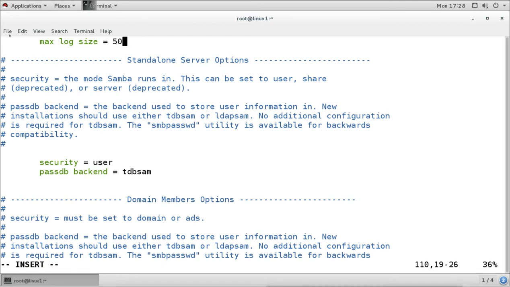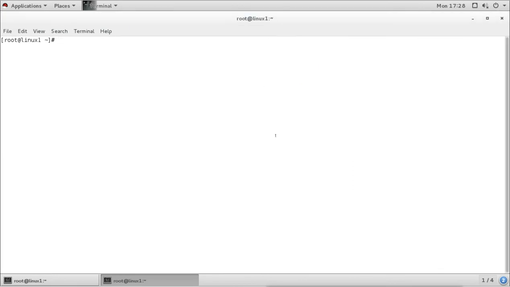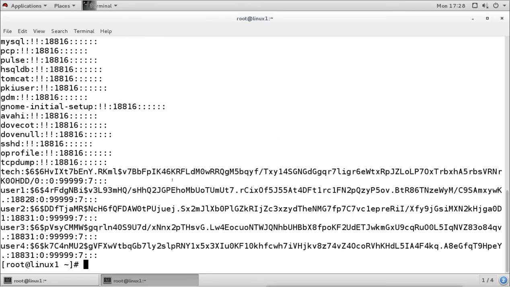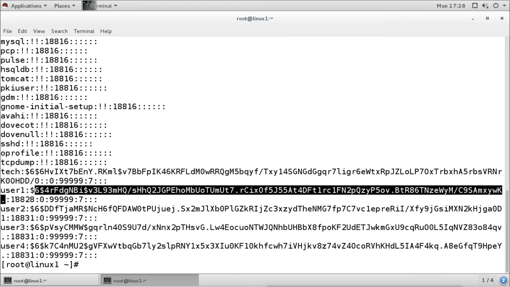If you see that file, I'll show you in the other terminal. Under etc there is a shadow file, and the shadow file is used to store the username. So these are the usernames here, and this is the password hash for those users, and this is hashed using SHA 512 bit.